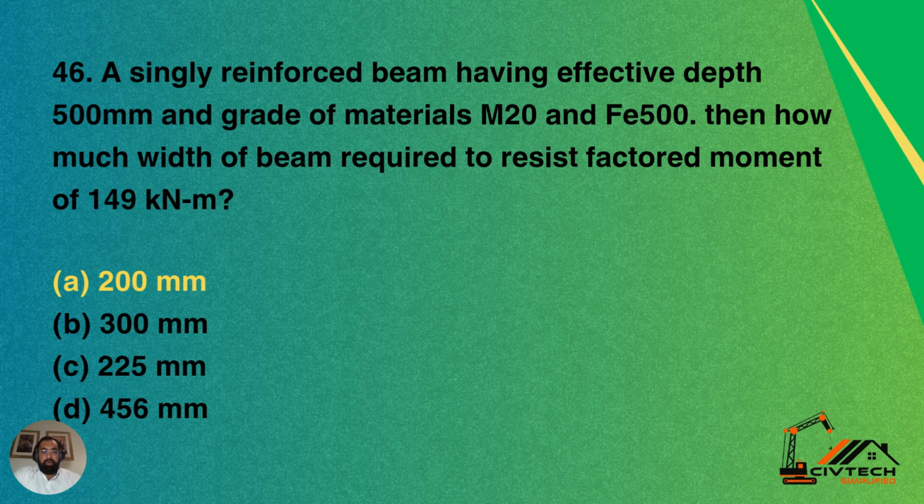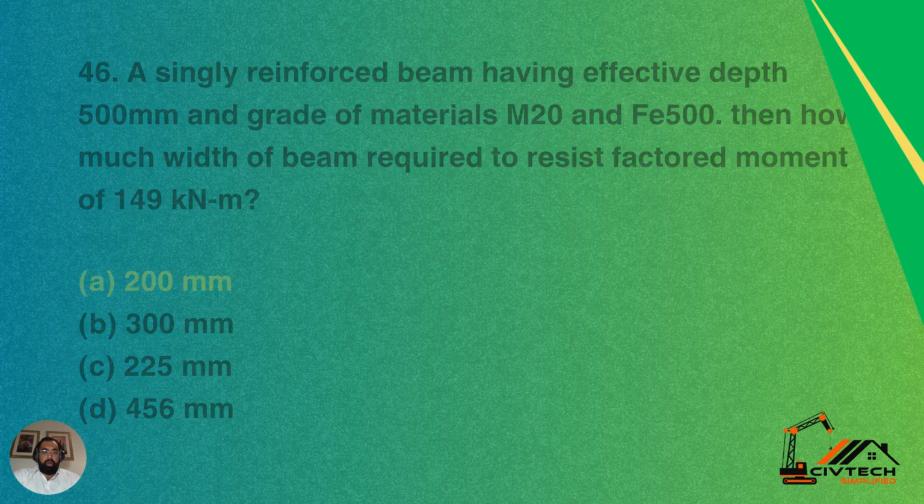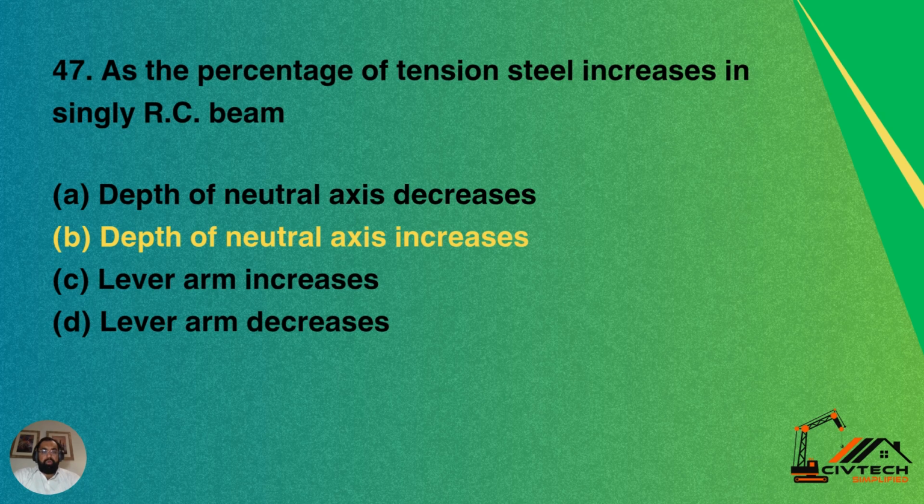Question 46. A singly reinforced beam has an effective depth of 500 mm. How much width of the beam is required to resist a factored moment of 138 kilonewton meter? Option A is 200, option B is 300, option C is 225, option D is 456. So A is the correct answer, 200 mm.